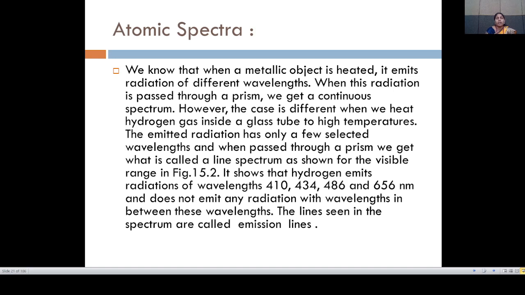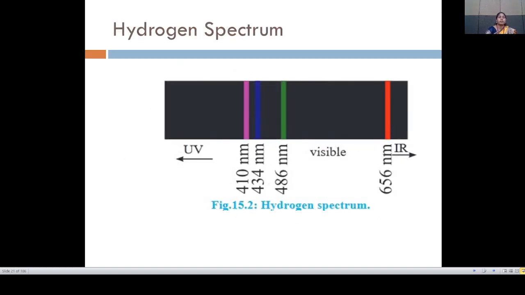So from figure 15.2, we can see that hydrogen emits radiation of wavelength 410, 434, 486 and 656 nanometer, and does not emit any radiation with wavelengths in between these wavelengths. The lines seen in the spectrum are called emission lines.